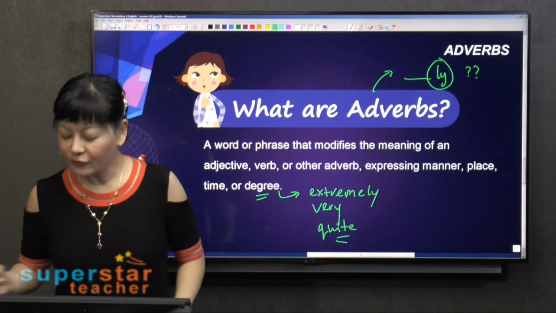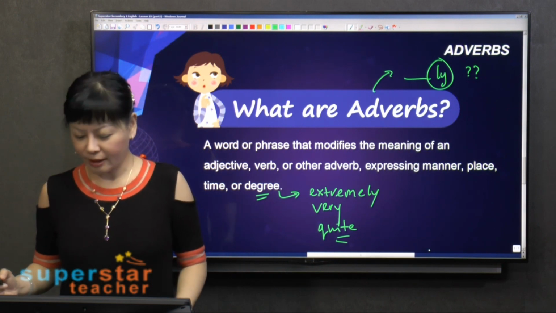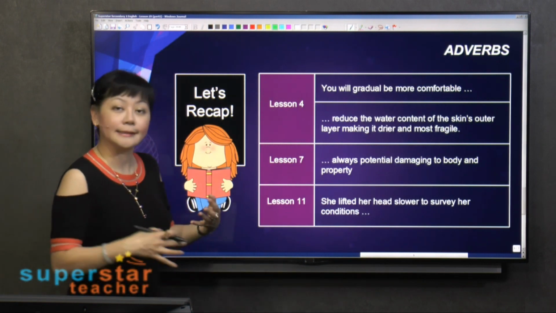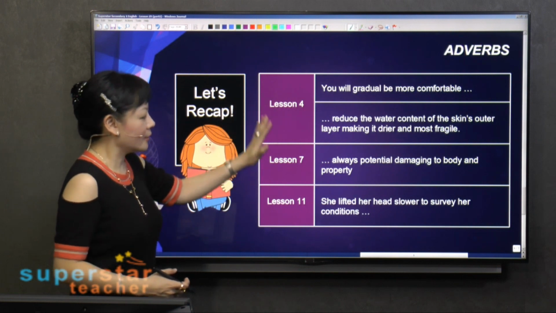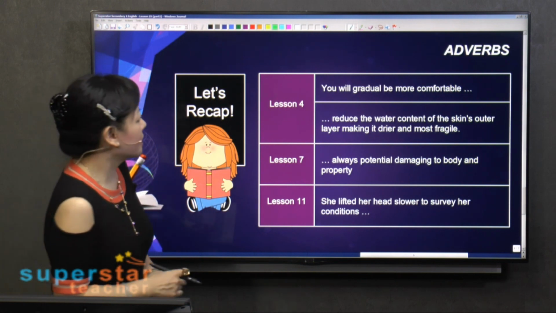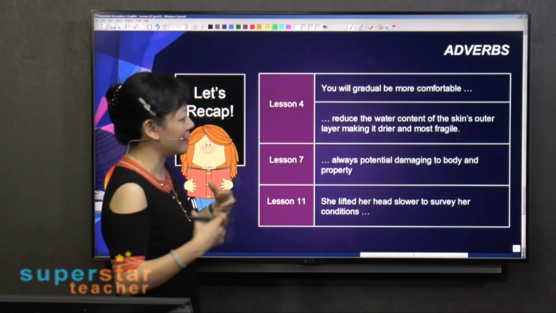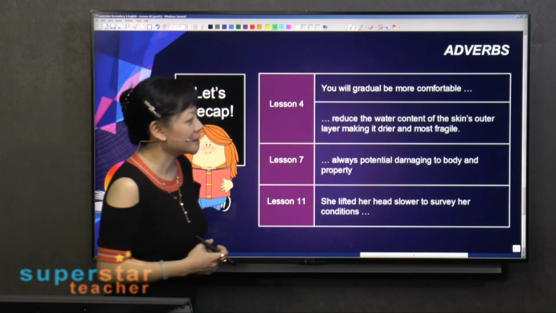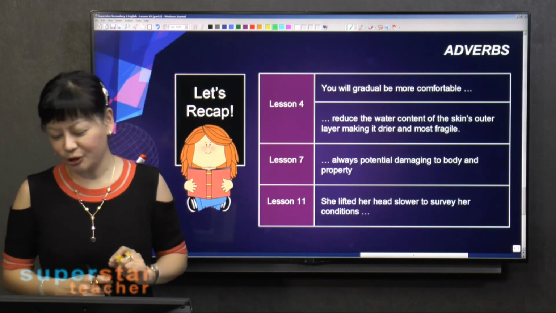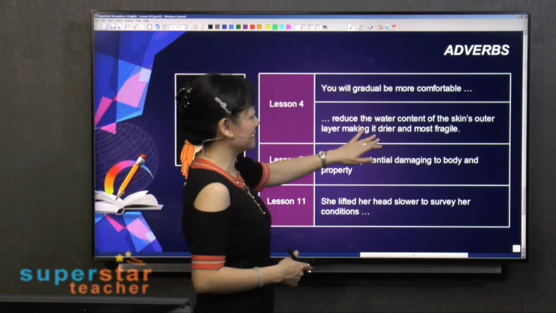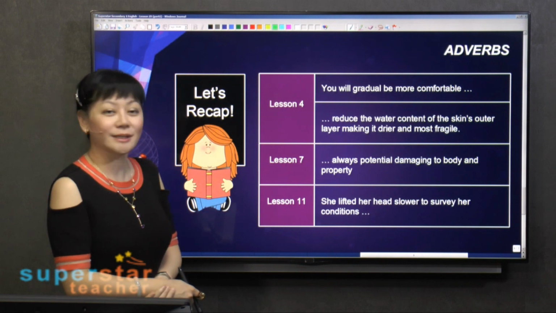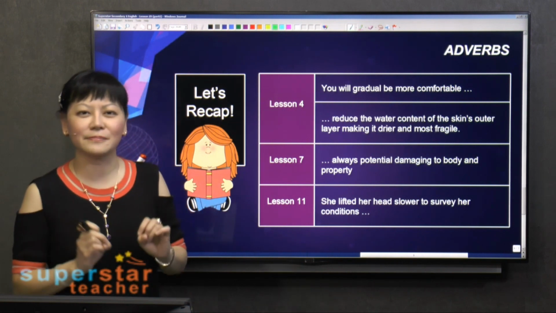So with that in mind, let's see how we can apply this, and let's do a very simple recapitulation. Do you recall in earlier lessons, in lessons 4, 7, and 11, we had some errors to do with adverbs? You will gradually be more comfortable. Reduce the water content of the skin's outer layer, making it drier and most fragile. These two examples appeared in lesson 4. I'm not sure whether you can recall, but you can refer back to the earlier lessons. But let's do a very simple recap now.